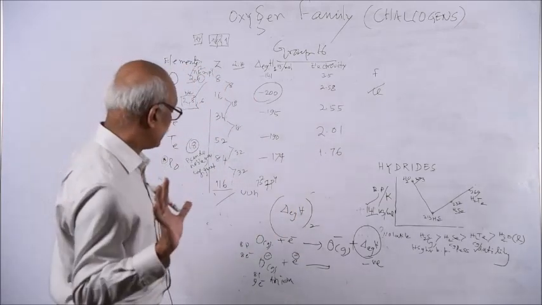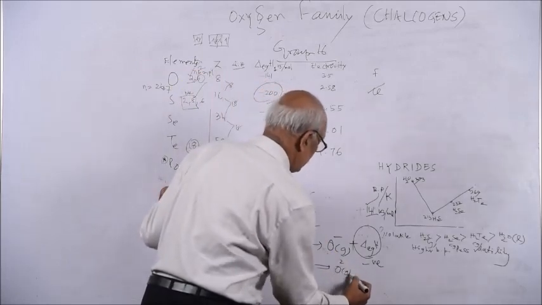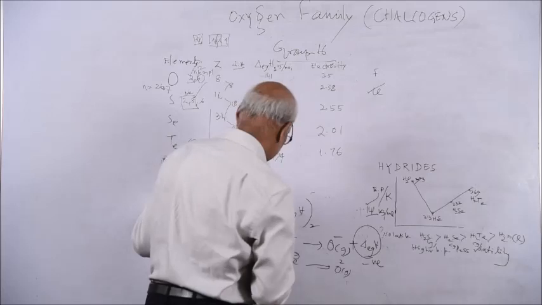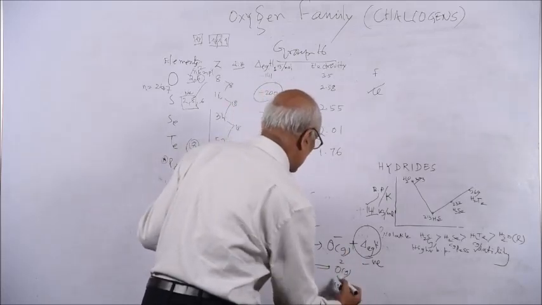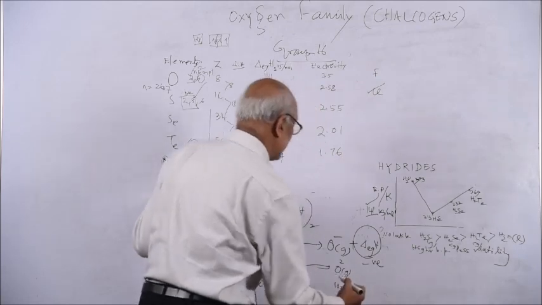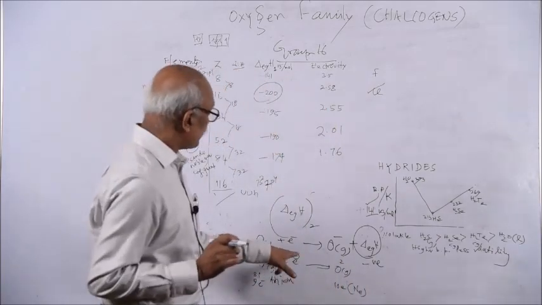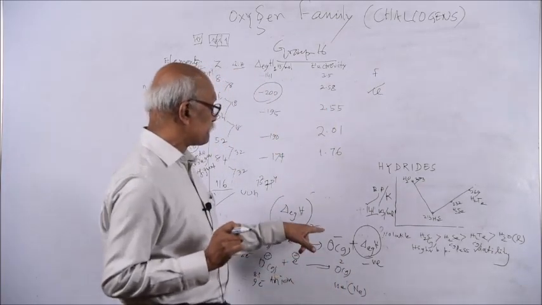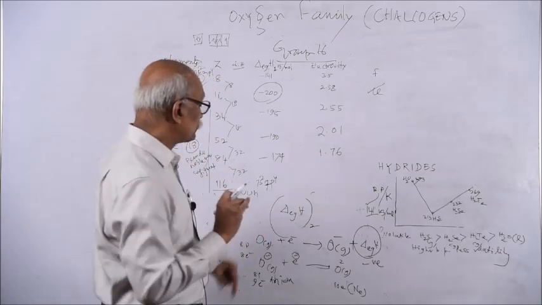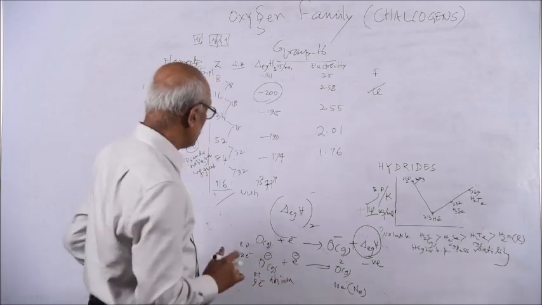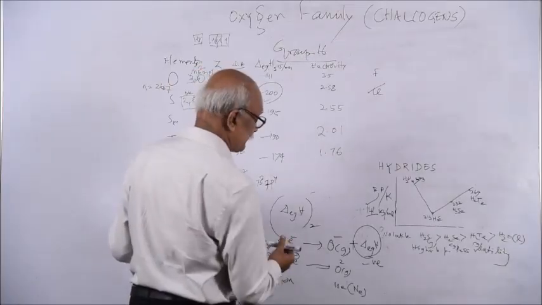Then what happens? Let us see. You will be getting O2 minus, no doubt, because another interesting factor is that this contains 10 electrons. 10 electrons is the noble gas configuration, that means neon configuration. So this oxygen has a greater tendency to accept an electron to get the stable noble gas configuration. Everybody wants to be stable, that is the law of nature. So O minus also turns stable by getting one electron, no doubt.